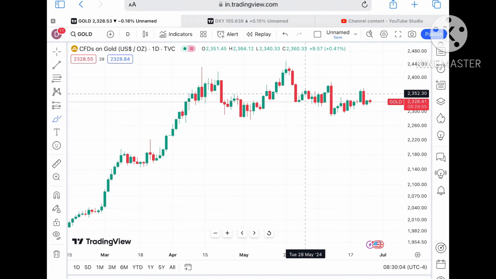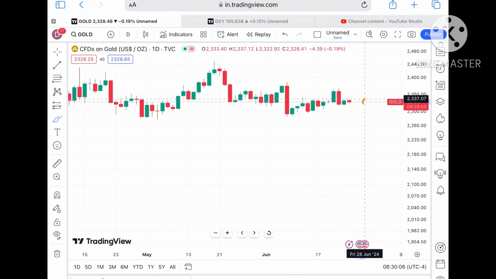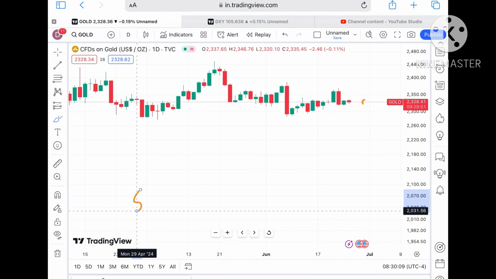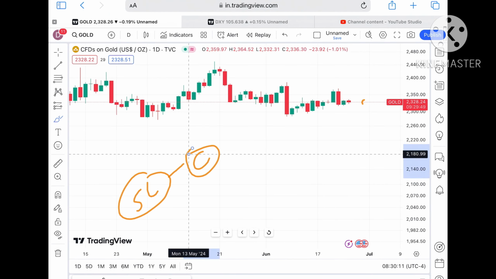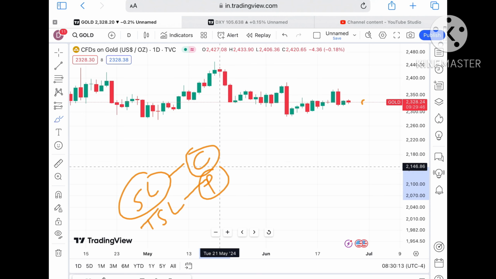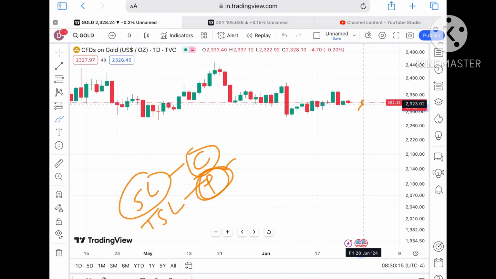But if the price doesn't sustain, remember, the market is always uncertain, so you have to put your SL so that capital can be saved, and always try to trail your SL so your profit can be saved.